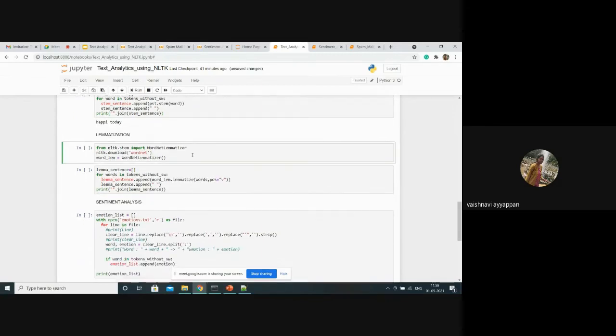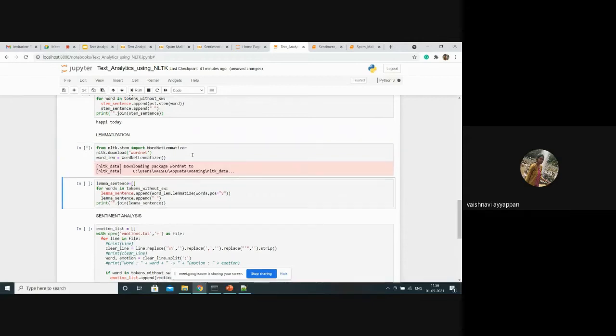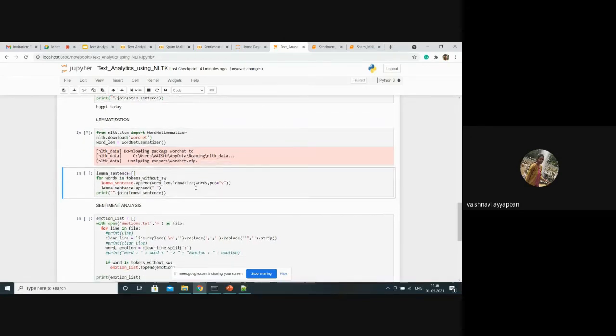Let's go with lemmatization. For lemmatization, we need to import WordNetLemmatizer from nltk.stem. It is also from stem only. Next, we need to download the WordNet. After that, I'm storing this WordNetLemmatizer method in word_lem. Here also we follow the same process as stemming.